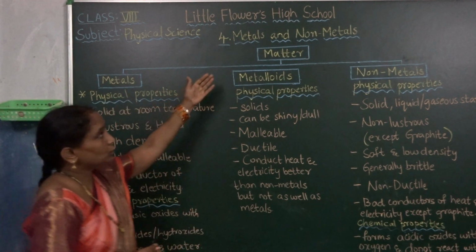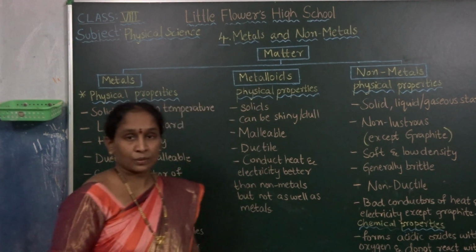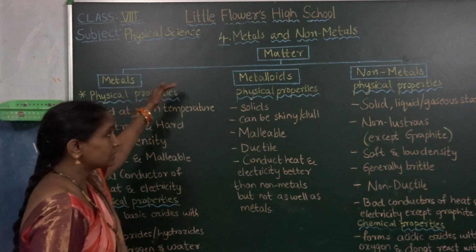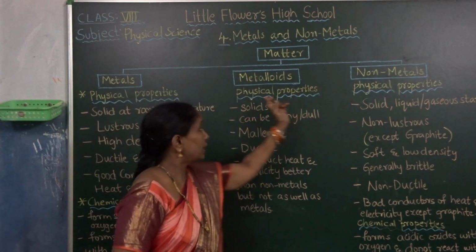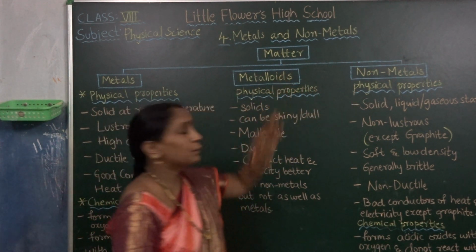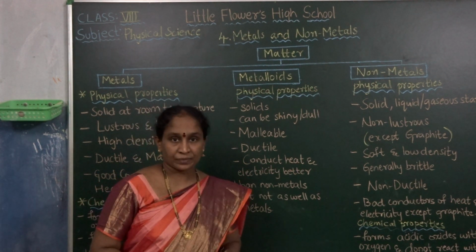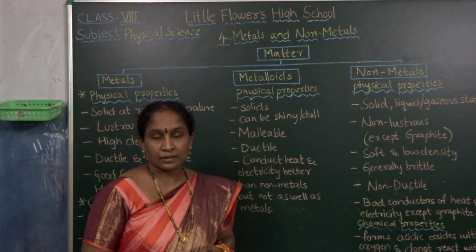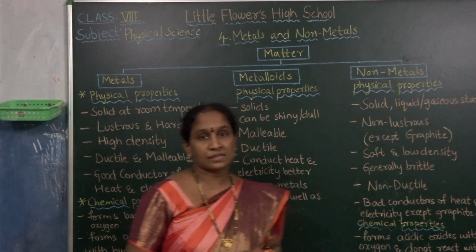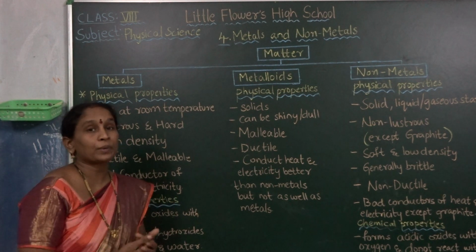Matter is classified into 3 types: metals, non-metals, and metalloids. We know metals: iron, silver, aluminium, sodium. These are all metals. Metals, non-metals, and metalloids contain different properties.